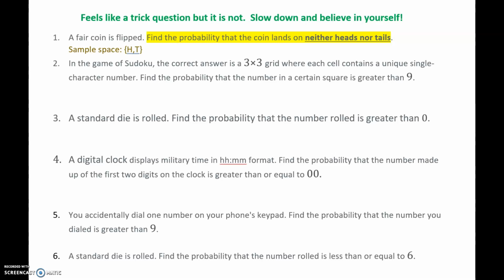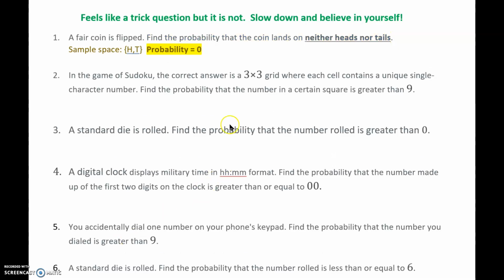Okay, the student here with me is saying, well, that's not possible. If it's not possible, then the probability is zero, because probability is between 0 and 1 inclusively, and this just doesn't happen. So here the probability is 0, but it feels like a trick question. So we're going to write that in. For this problem, the probability is just 0. If it can't happen, the probability is 0.